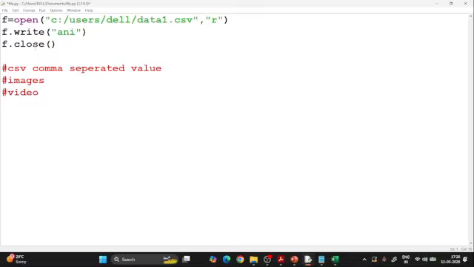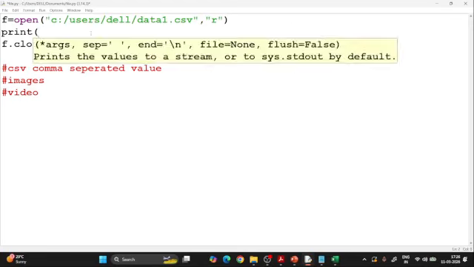Whether I have to write it again here? No, I just want to read this now. So just delete this line, and what is the program for that? Here I want to read it. Read means I want to go through the lines, whatever is there. So to read I have to use a print statement here, and I use the file object or file variable. So f is a file object or file variable.